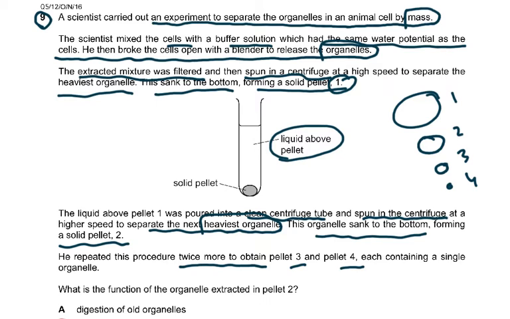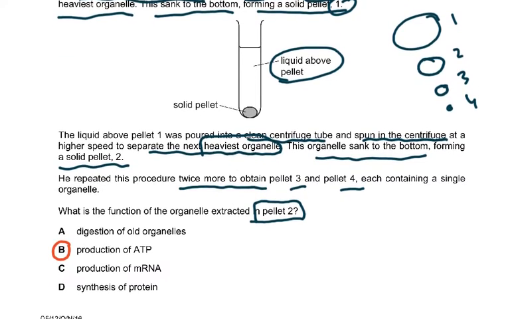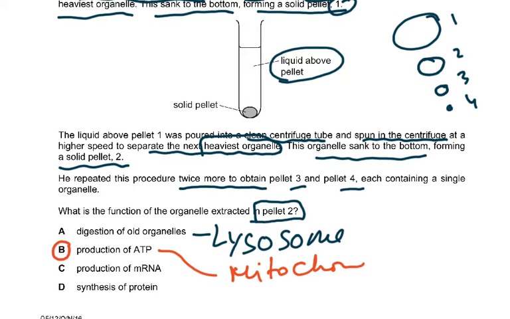What is the function of the organelle extracted in pellet 2? Now, if you have understood this chapter very well, digestion of old organelles, what is that? That is lysosomes, right? Production of ATP, mitochondria, right? Production of mRNA, nucleus, not nucleolus, that's production of ribosomes. And synthesis of proteins is what? It is ribosomes.